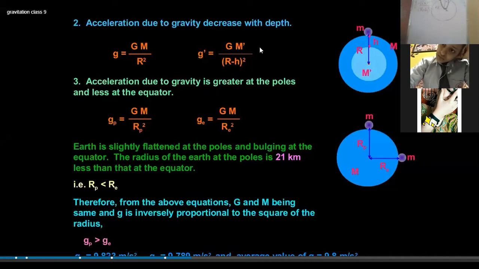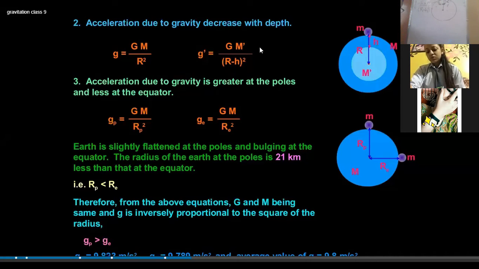Because we are somehow inside the earth, R will automatically change. If this distance is R, and somehow we have dug a pit and this distance is H, and we are standing at position B, then what will be the acceleration due to gravity?